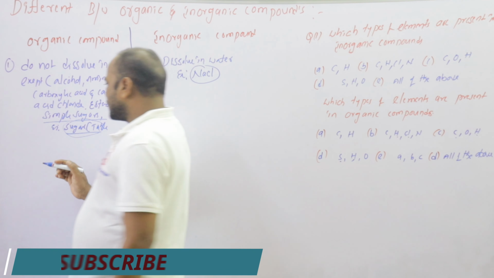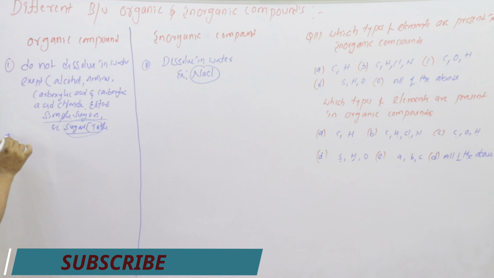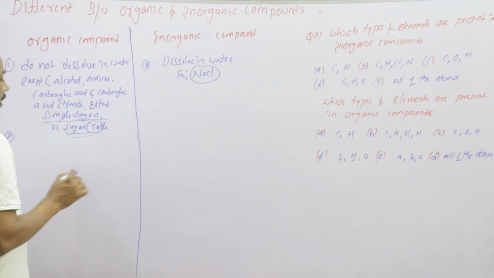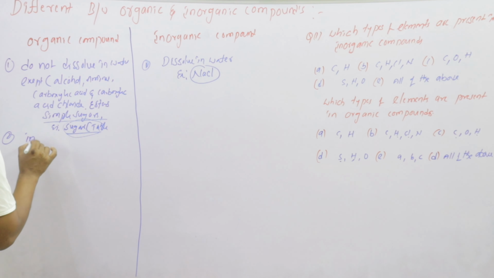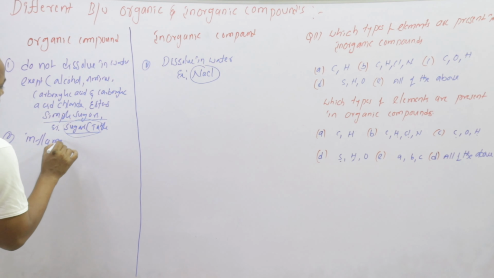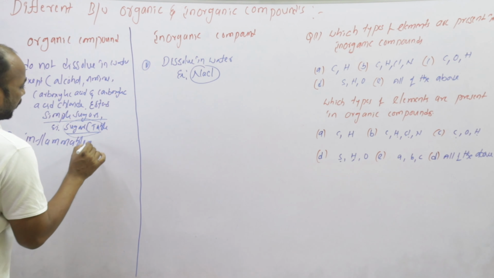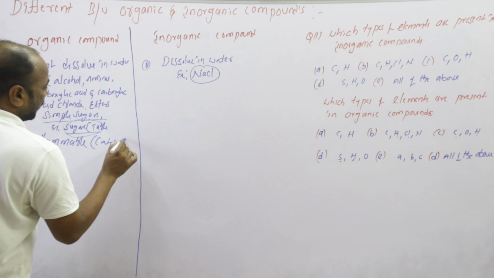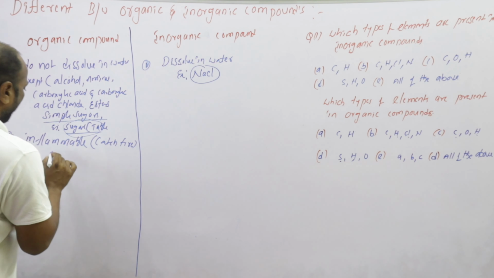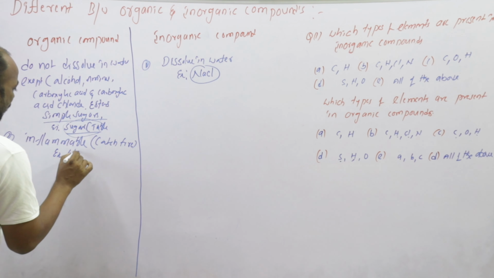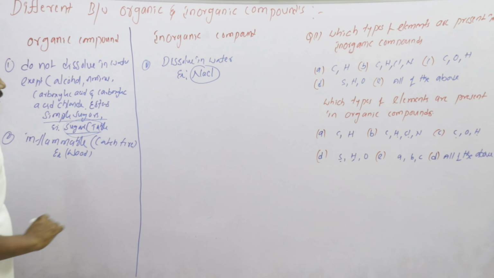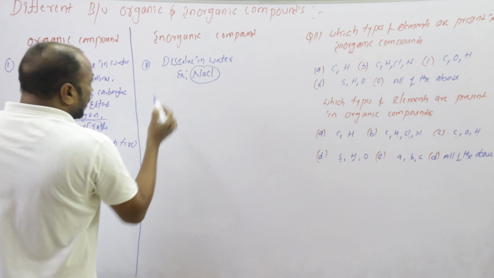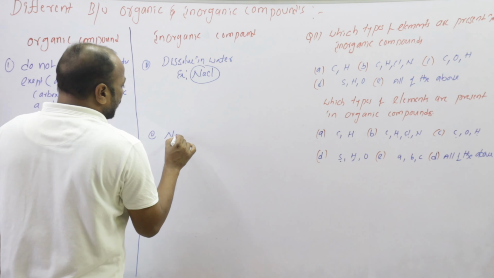And the second point is the organic compounds are inflammable. Inflammable, it will catch fire. Example, wood. Inorganic compounds are non-flammable.